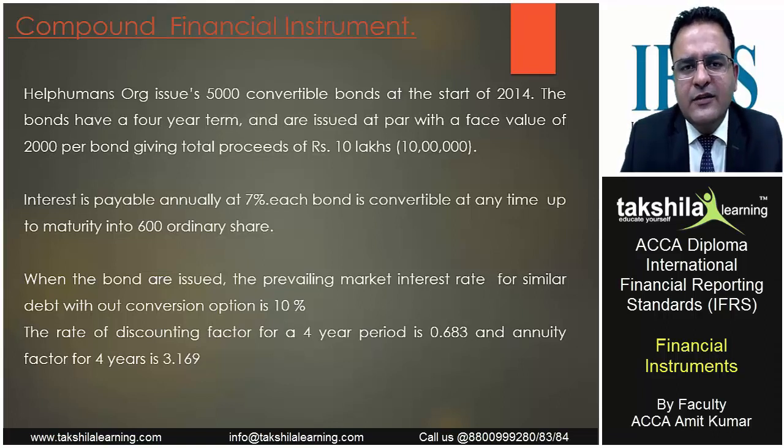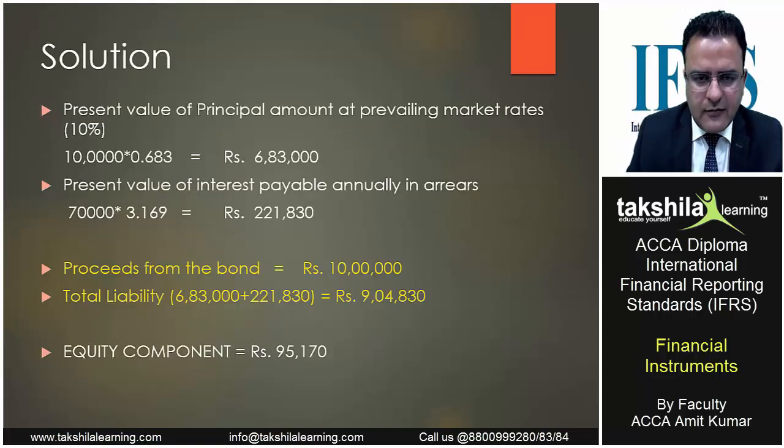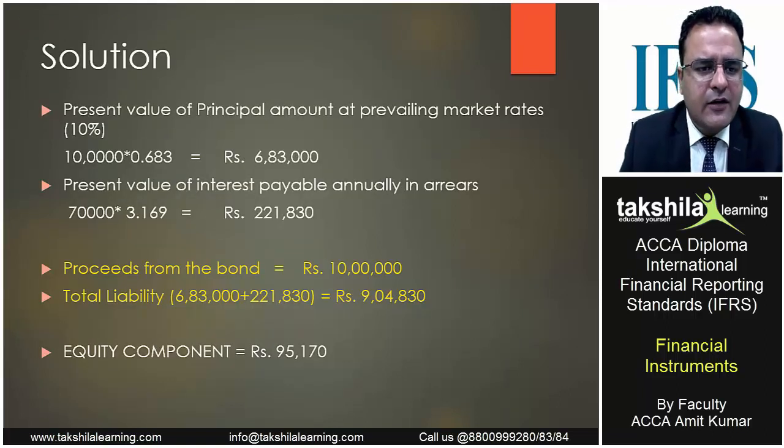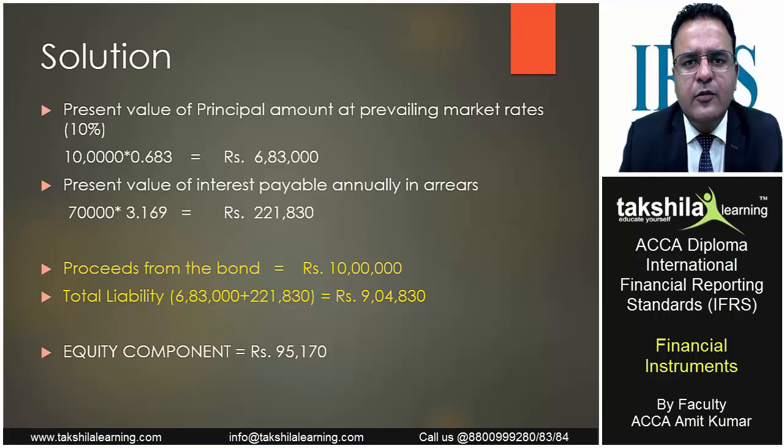So we'll discount it to present value on the basis of prevailing market rates and try to know out of the total proceeds how much they'll be paying back. When we discount it to present value, the 10 lakh which we are liable to pay after 4 years, if we discount it to present value, it turns out to be 6,83,000, and 70,000 which we are liable to pay over a period of 4 years. If we apply the annuity factor for 4-year period for a constant cash flow over a 4-year period, we can apply the discounting factor of 4 years, addition of 4 years discounting factor added together makes it an annuity factor. So if we discount it to present value, it turns out to be